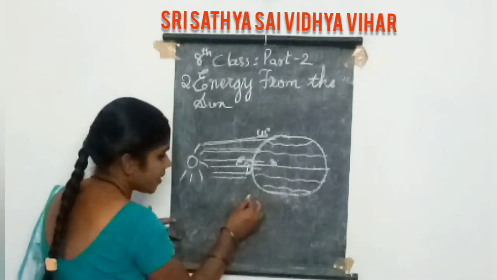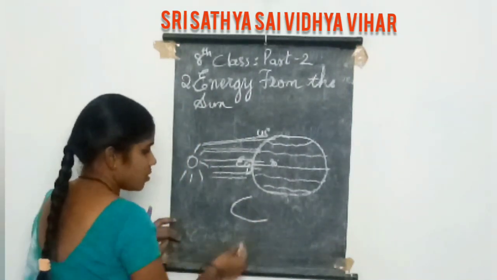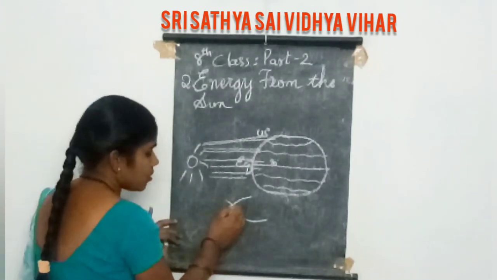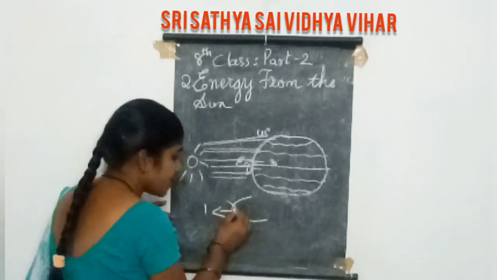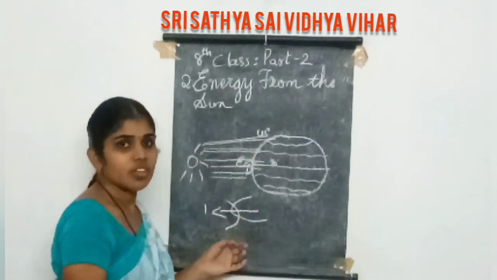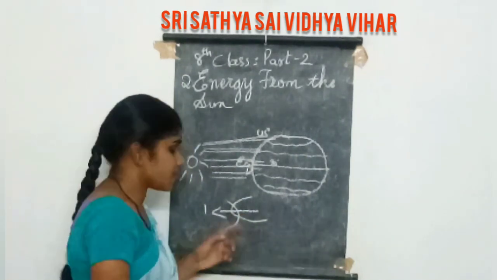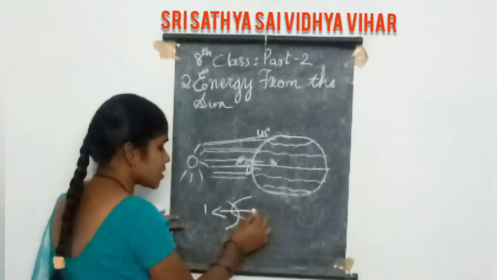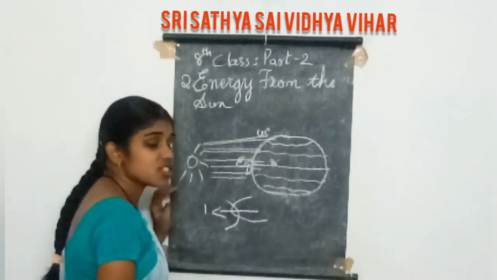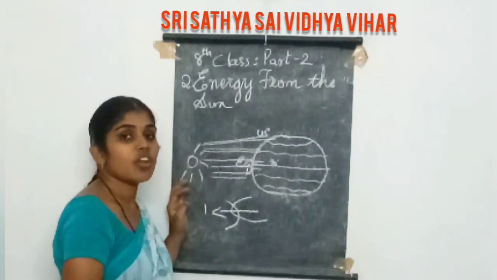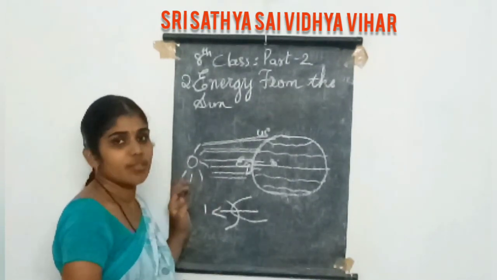The shape of the earth is like this. This part will be exposed to the sun first, so that is the equator. It is exposed directly to the sun. That's why the sun rays fall first on the equator.